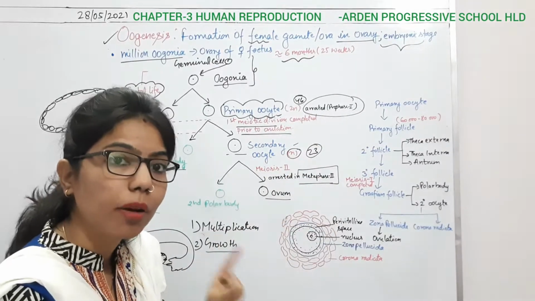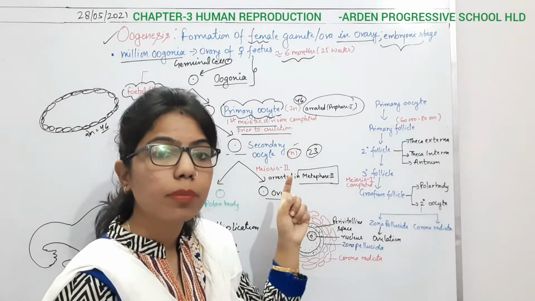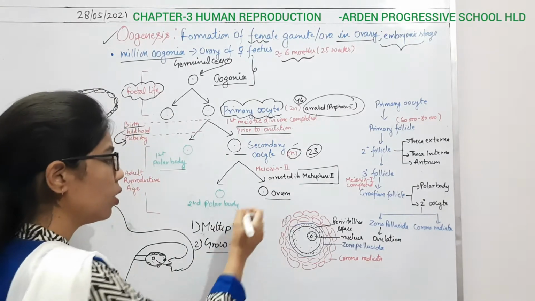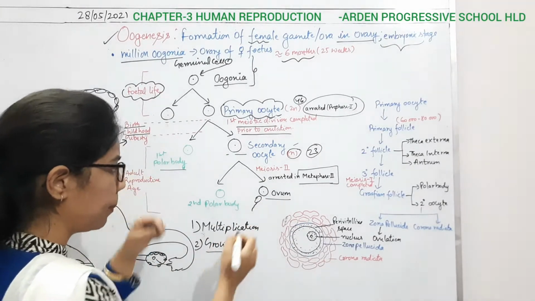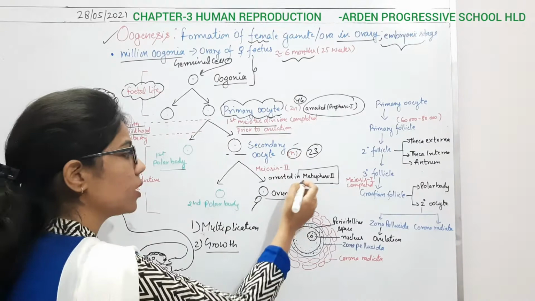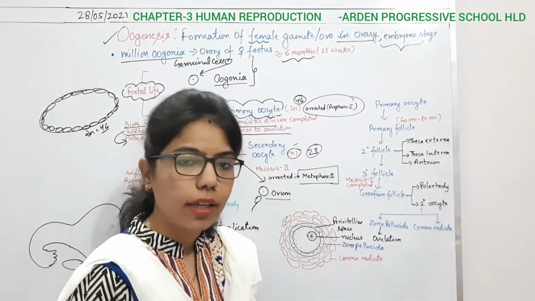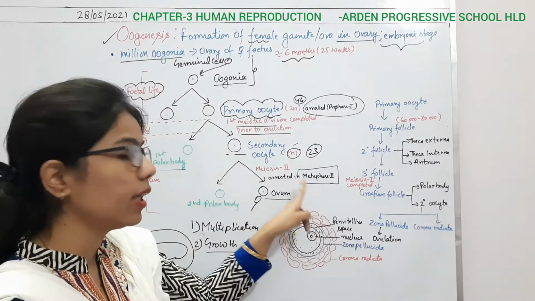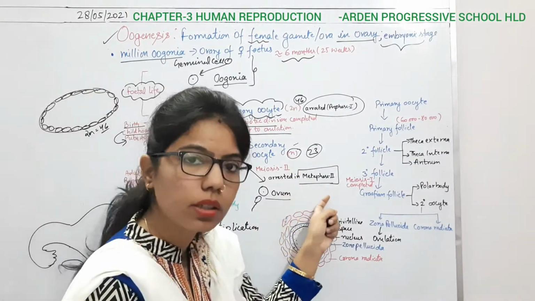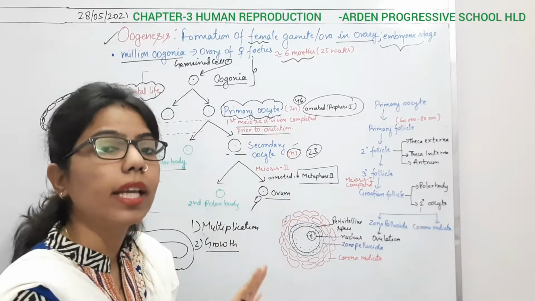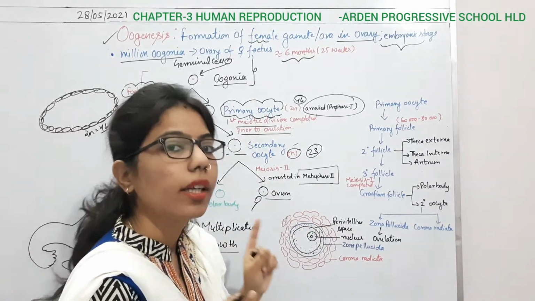So it will complete meiosis 2 when there will be the entry of the sperm. So due to the entry of sperm, what will happen? There will be the completion of meiosis 2, and then after there will be production of the zygote. That's why we are saying it is again arrested in the metaphase of the cell cycle, and here it will remain till fertilization takes place.